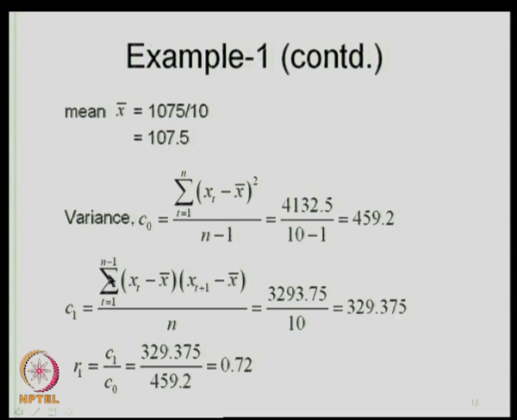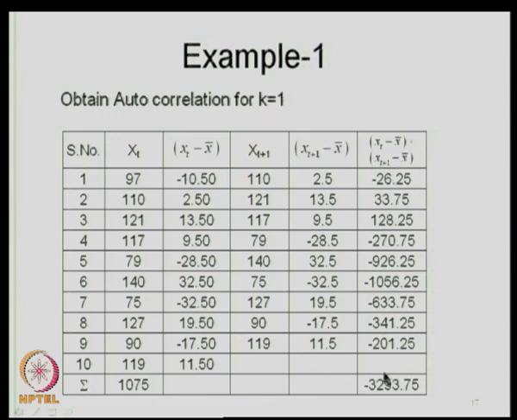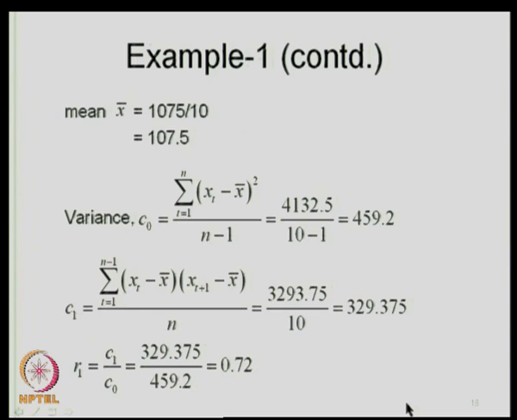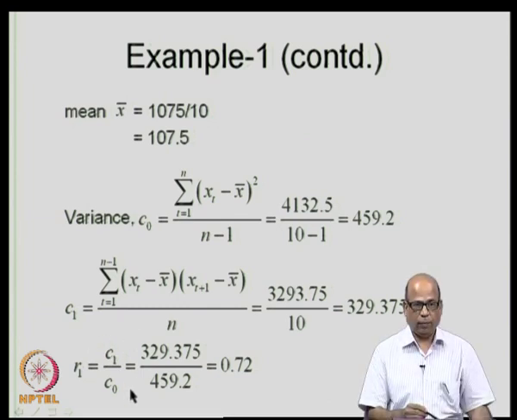We summed up these values and then used this sum to get the autocovariance at lag 1. From the autocovariance, we get the autocorrelation, which is C 1 by C naught, that is, R k will be C k by C naught, and C naught is the variance. So, R 1 will be C 1 by C naught, that comes to be 0.72.